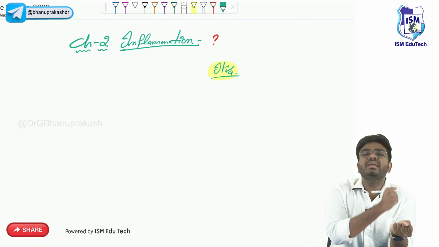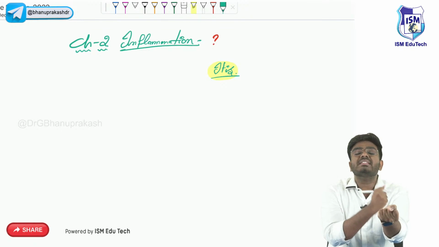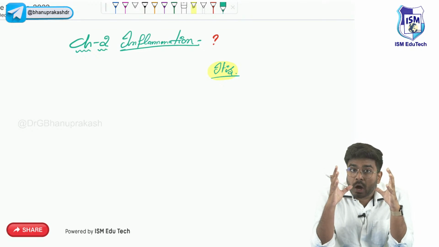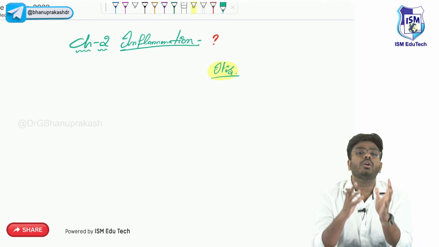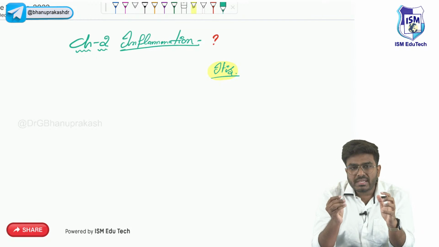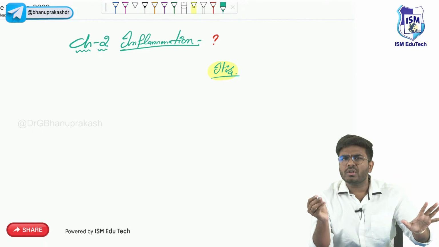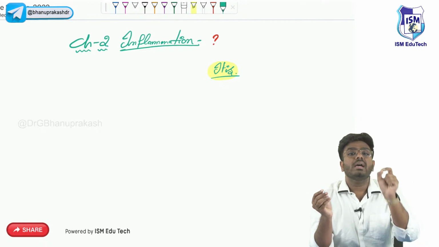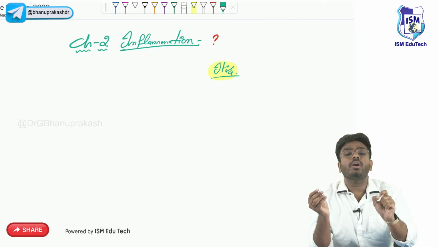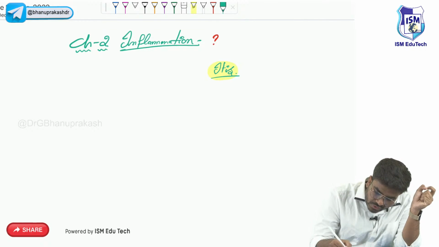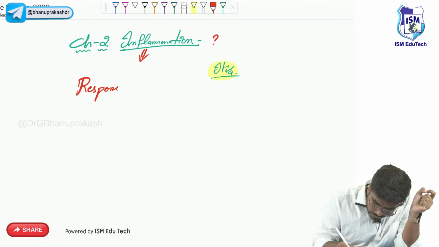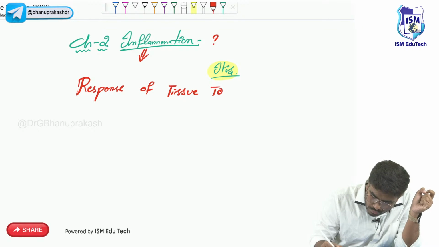Whenever something is affecting or damaging the tissue, or some problem is happening in the tissues, all these tissues will respond to the injury. There are different types of tissues in our body, and all of them will respond to the stimulus or to the injury. So here the definition of inflammation is the response of tissue to injuries.